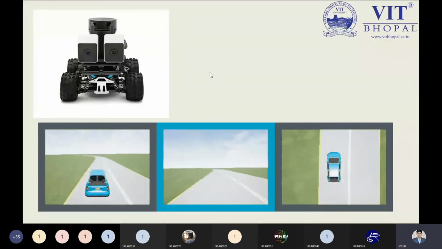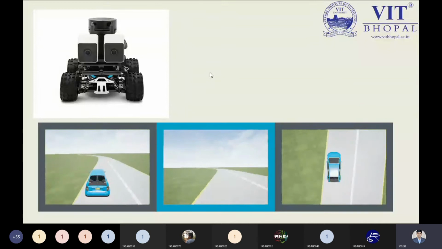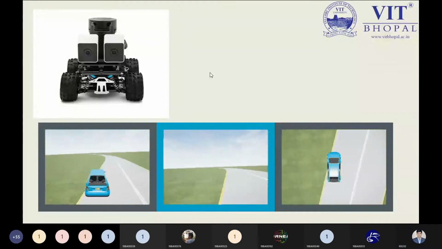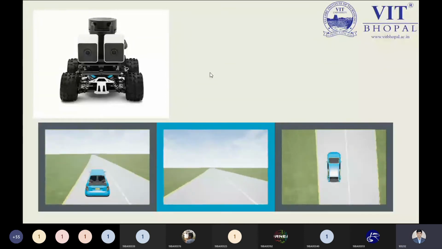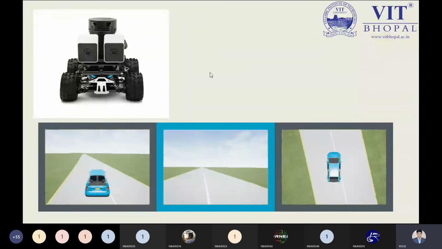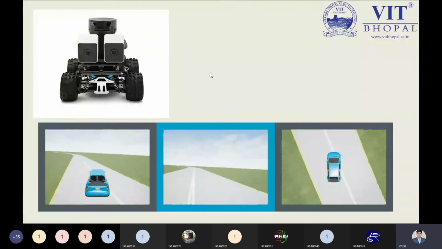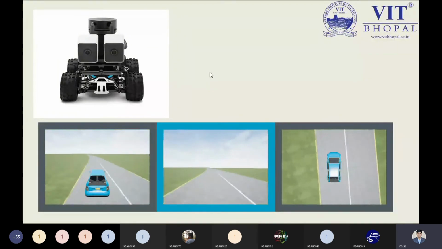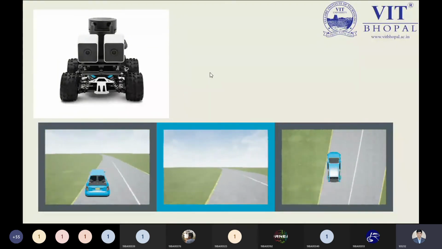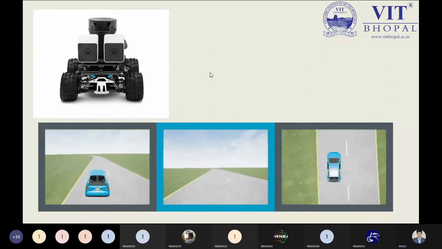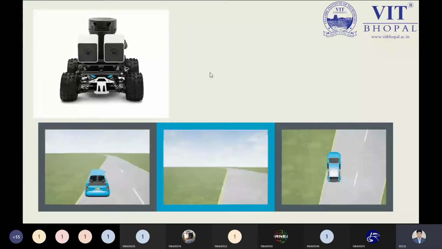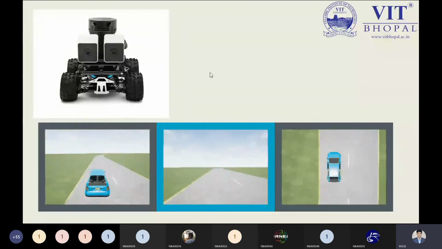You will be able to see the car running on the track or on the road. When it finds that it is off the track, it will stop automatically, and the cameras are what the information is read from. So this is a self-driving car. You can also see lots of videos of self-driving cars on YouTube. There are lots of videos available. And in today's example, I'm putting this here for explanation purposes.